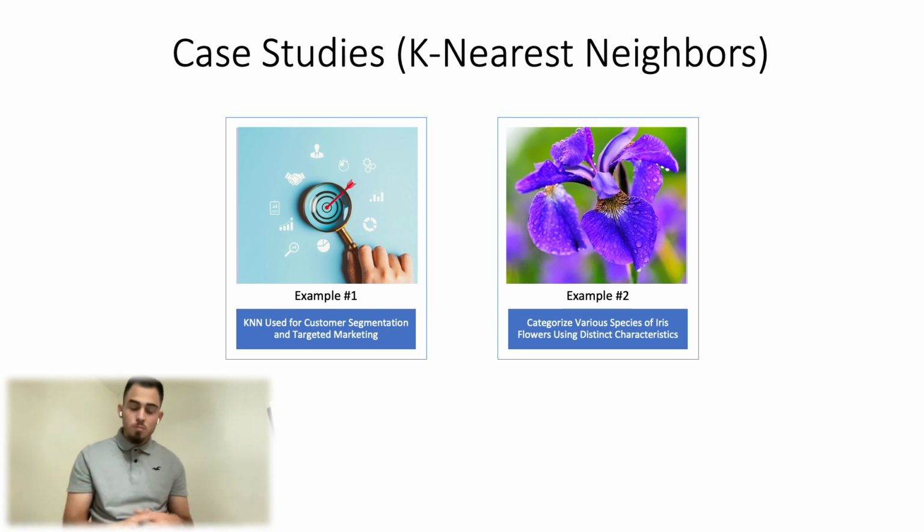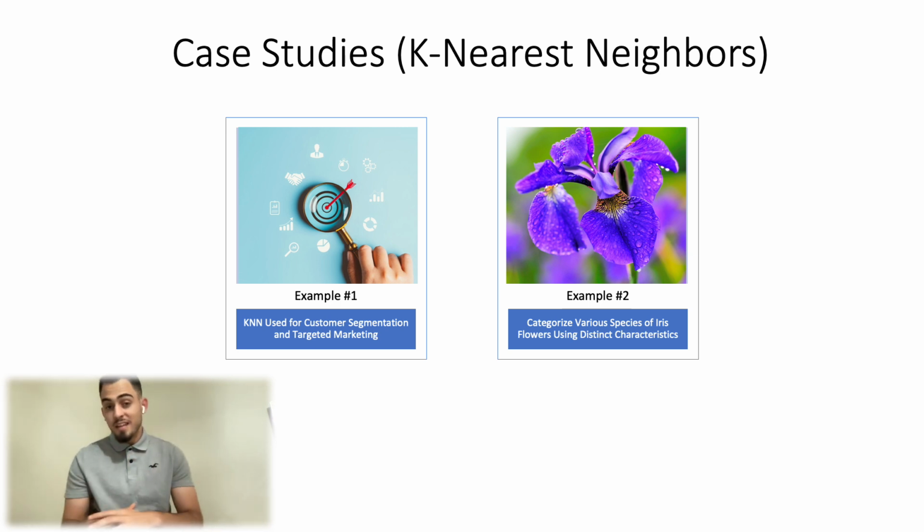Okay, now in the penultimate slide of the presentation, I will touch upon the case studies that I found for K nearest neighbors, which was the second algorithm that I decided to use for this term project. Now, these two juxtaposing case studies, I think, really serve to showcase the capacity of KNN as an algorithm, right? And in the first case study, we saw KNN being used for customer segmentation. Particularly, IBM was using nearest neighbors in terms of purchasing data to be more effective in their target marketing for their computer sales for their customers.